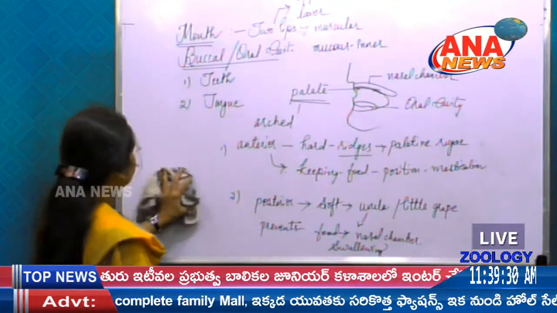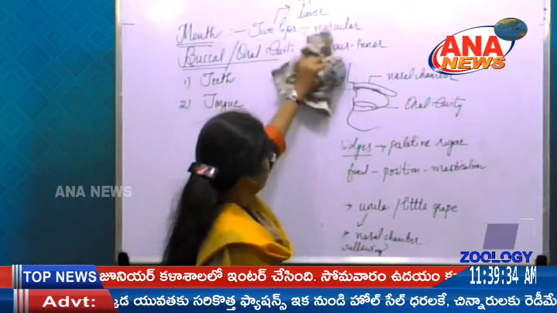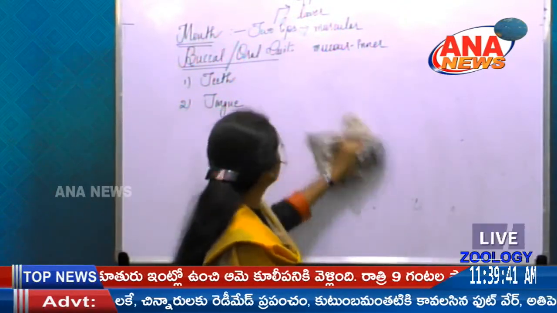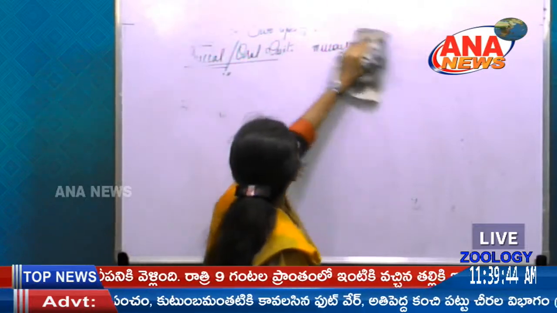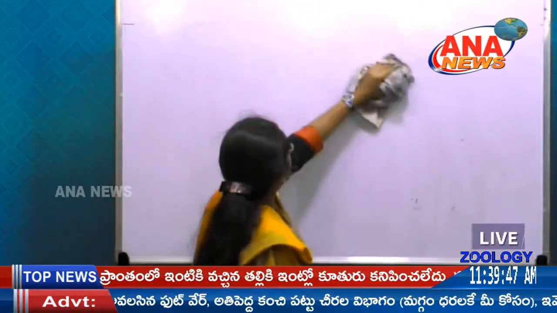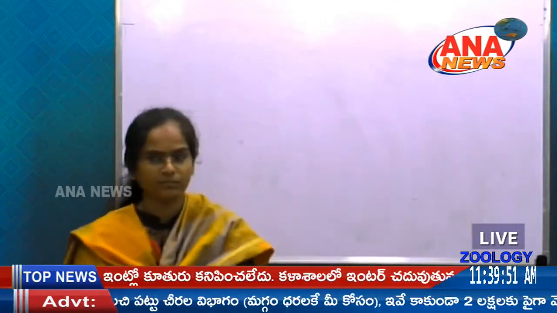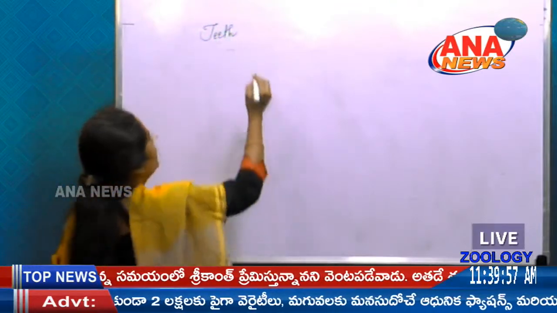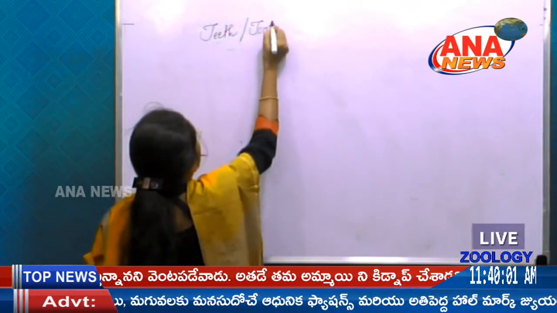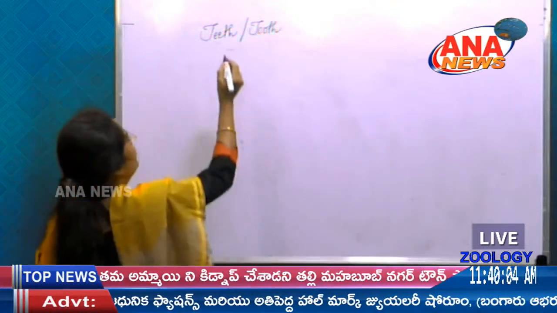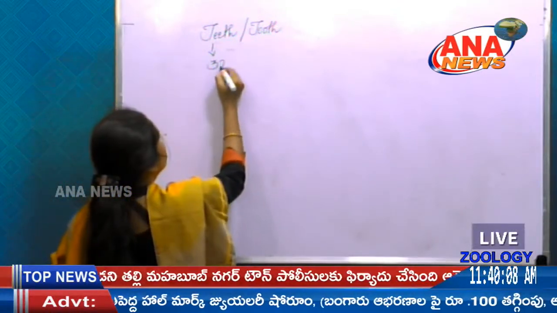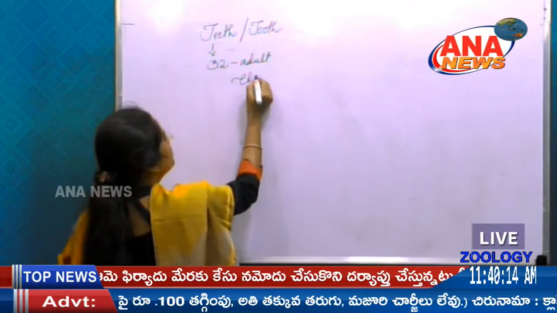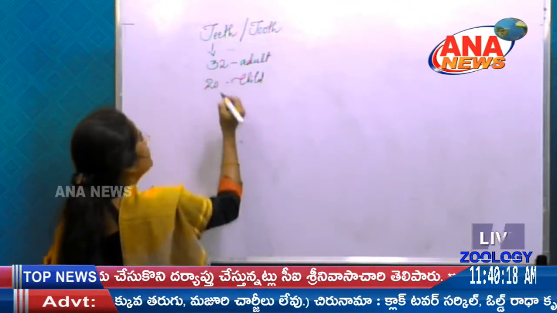And next, teeth. Singular is tooth, and an adult human being possesses 32 teeth, whereas a child has only 20.